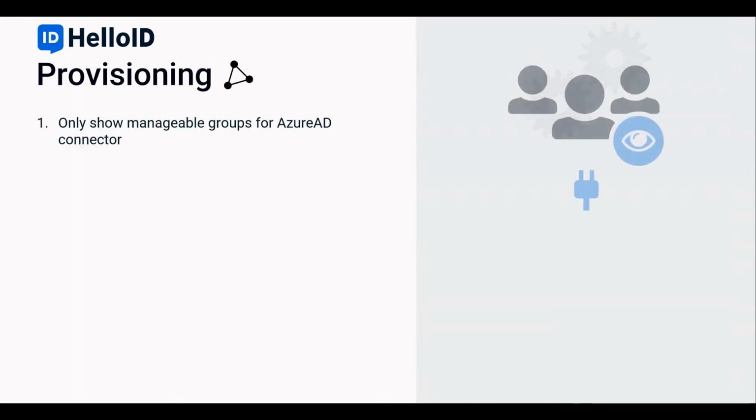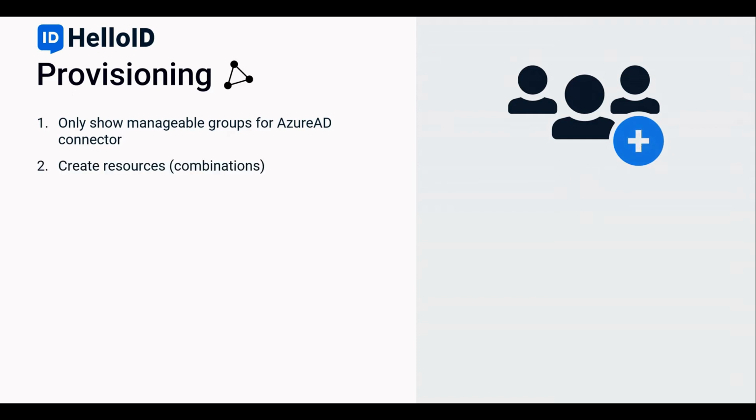First, only show manageable groups for the AzureAD connector. For the built-in AzureAD connector, we have changed the entitlement selection to only contain manageable groups suitable for the AzureAD. So the previous groups which couldn't be managed, like mail-enabled security groups and distribution groups, are no longer manageable and will be filtered out of the entitlement selection.